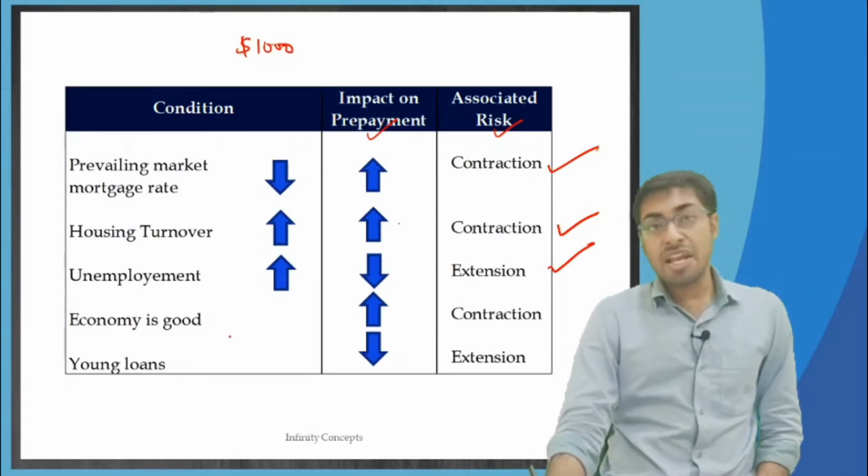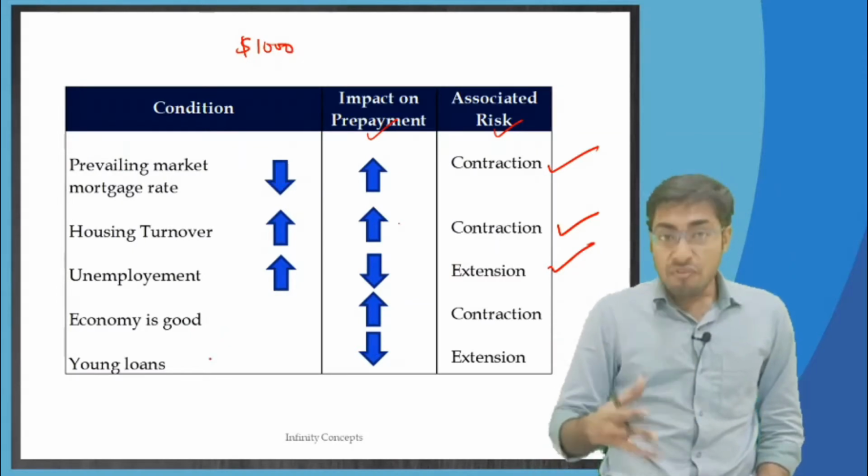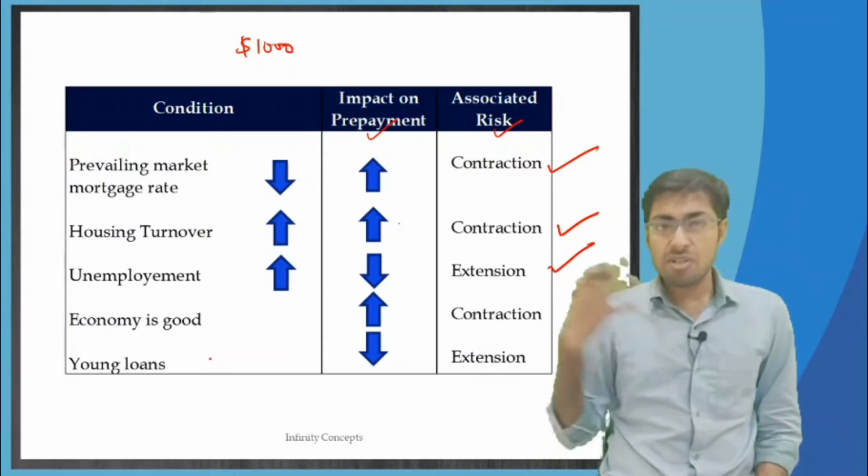If the economy is doing very good, people are getting more bonuses, profit linked incentives, sales linked incentives, because the economy is doing good, right?